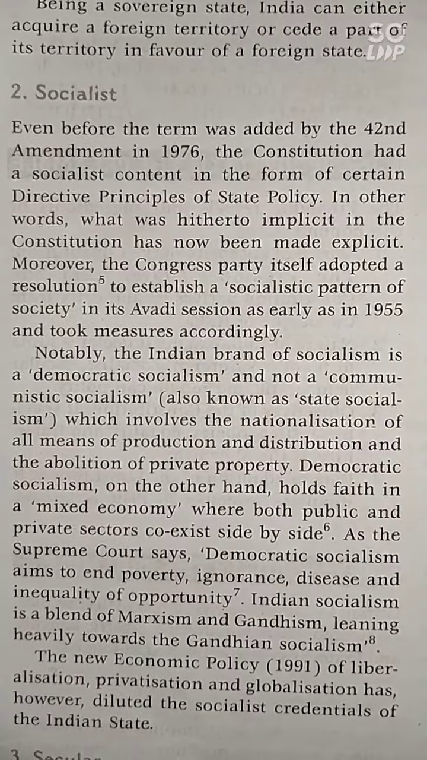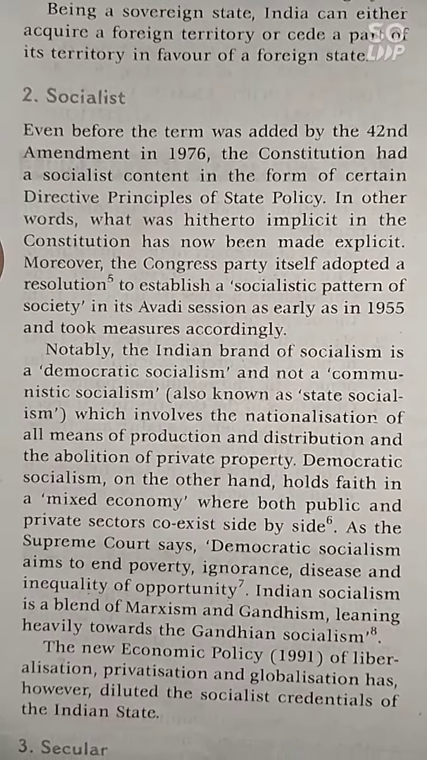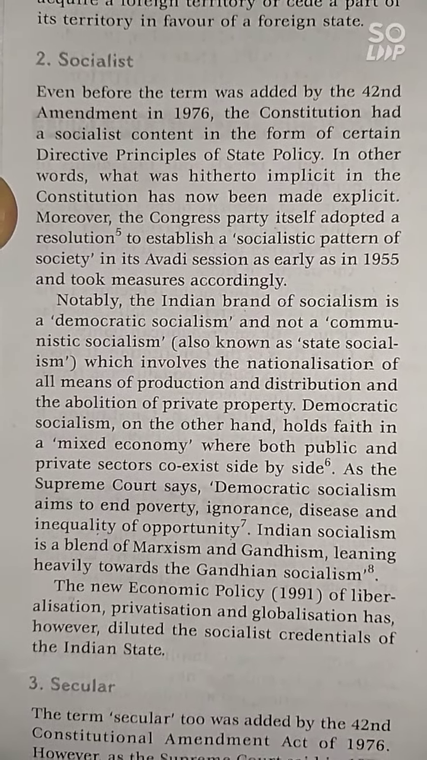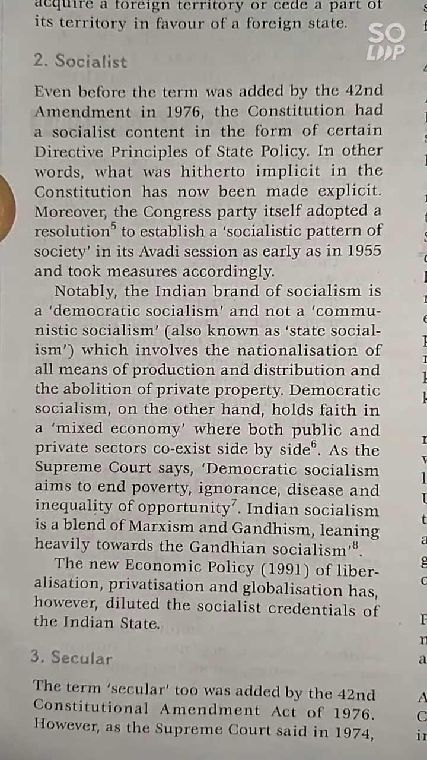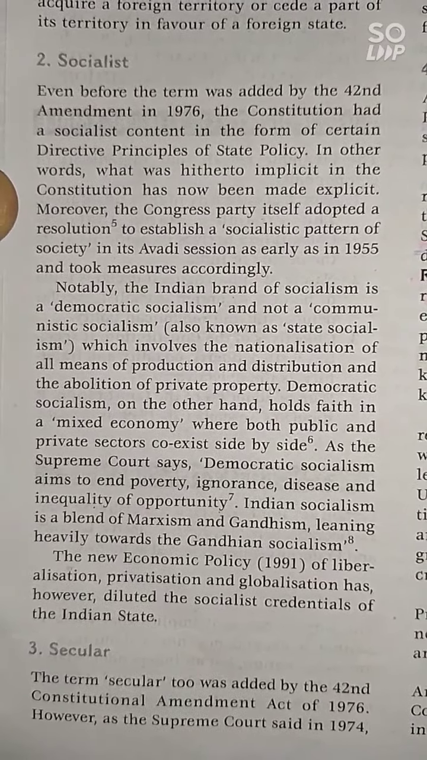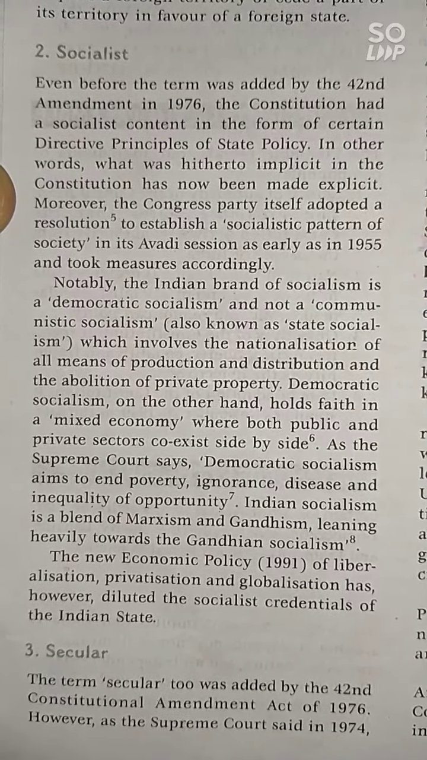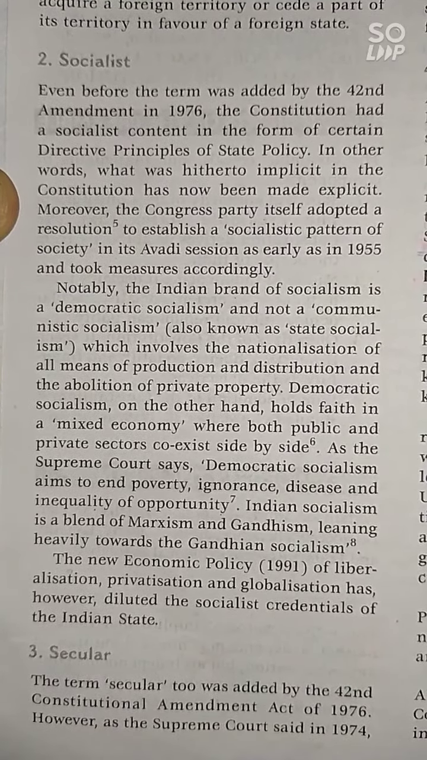Second one, socialist. Through the 42nd Amendment in 1976, we brought in the word socialist, and socialism already existed in the form of certain DPSPs. It means the Directive Principles of State Policy are a form of socialism. The constitution has now made it explicit. The Congress party had itself adopted a socialistic pattern of society at the Avadi session as early as 1955.